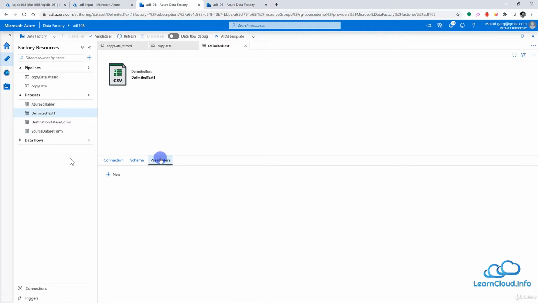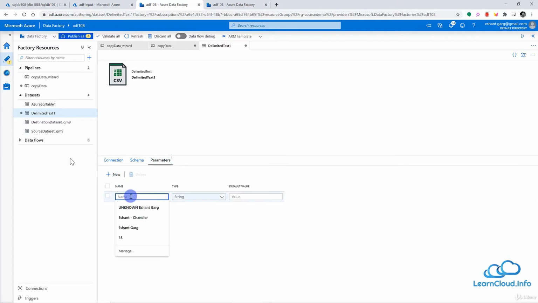So let's go into the parameters and create a new parameter. I can call it input, or maybe just input file here. And I can put some default value here. So at runtime, if I do not provide any value, it will take this default value.